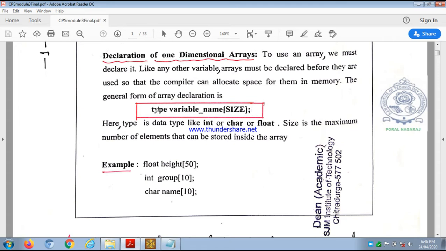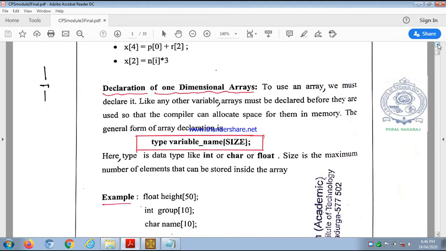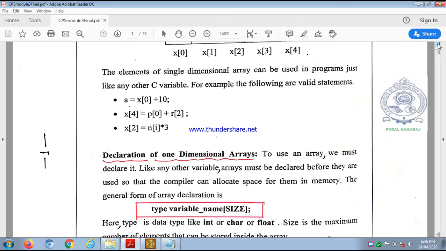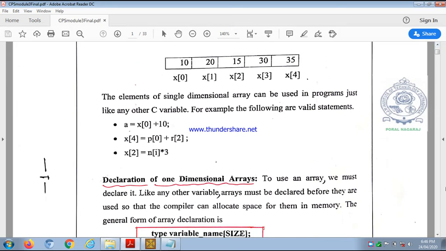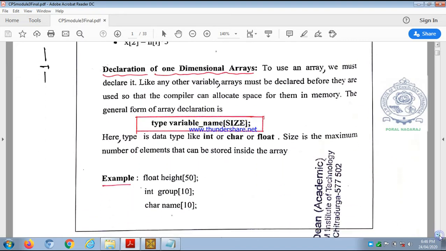So here type is data type. I said data type may be int, float, or char, character. Then we can write the variable name or array name, the name of the array. In the above case, we have written the array name as x. Here x is the array name. So the array name can be any valid identifier.